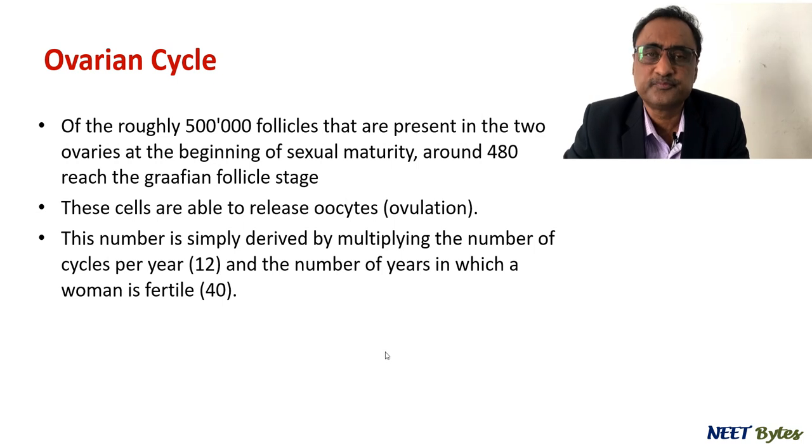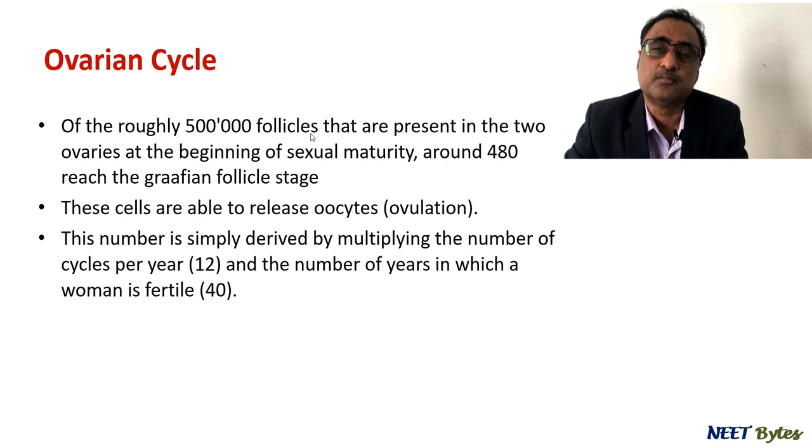So we know very well that in the menstrual cycle or ovarian cycle, altogether roughly 5 lakh follicles are present in the two ovaries at the beginning of sexual maturity, and only 480 manage to reach the Graafian follicular stage. So these cells are able to release the oocytes, that is the very process during ovulation.